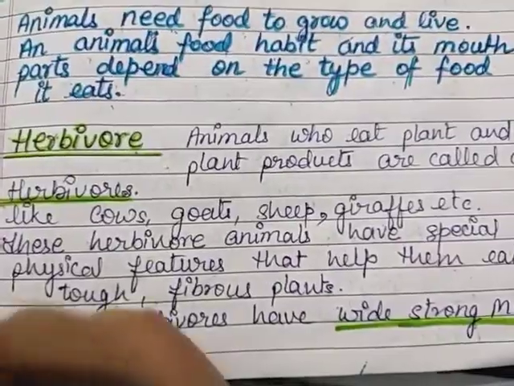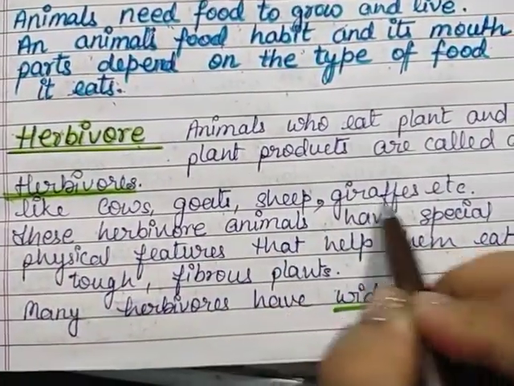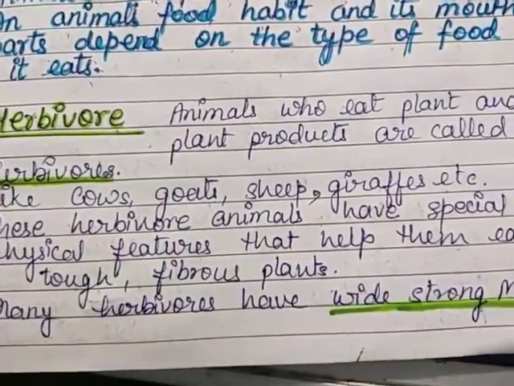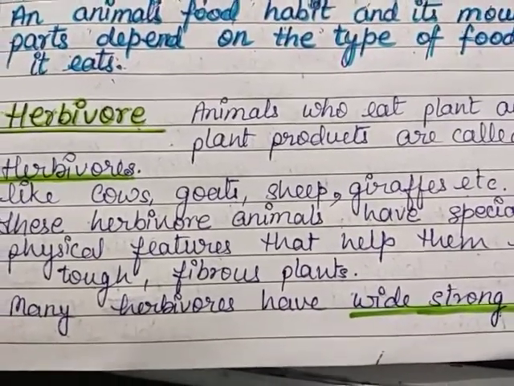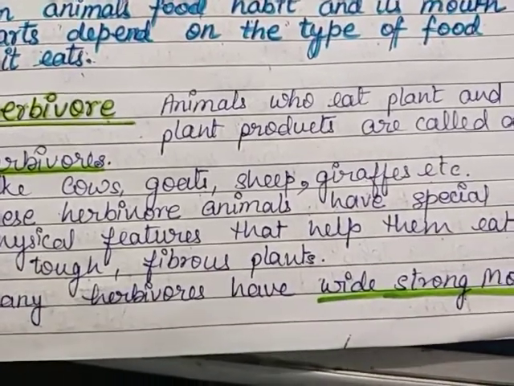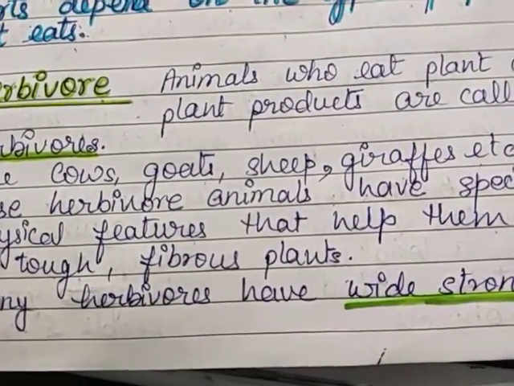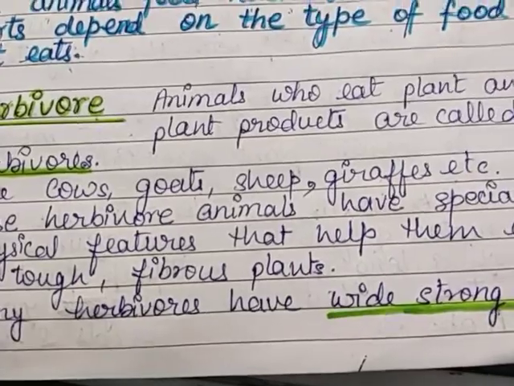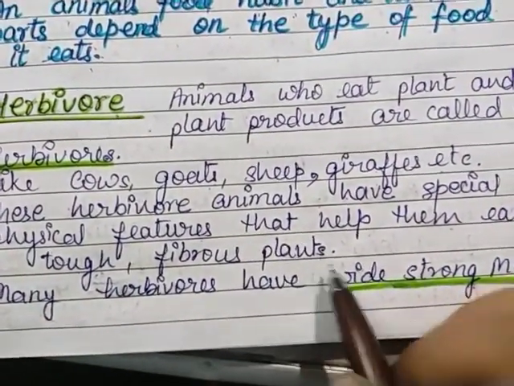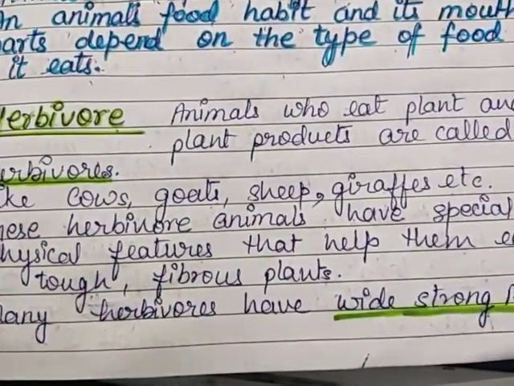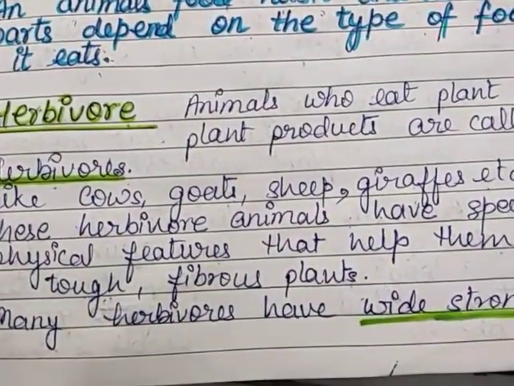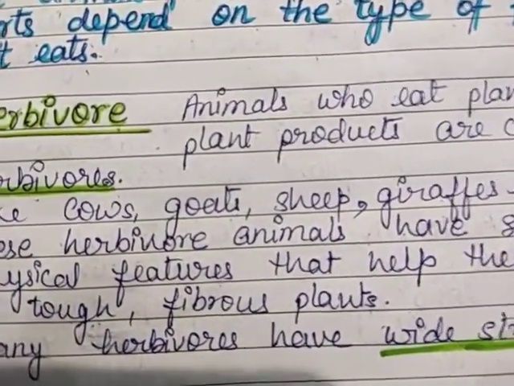Cows, goats, sheep, giraffes, zebras and buffaloes are some examples of herbivore animals who eat only plants and plant products, and their body structure and internal mouth structure are completely suitable to digest the tough fibrous parts of the plant.